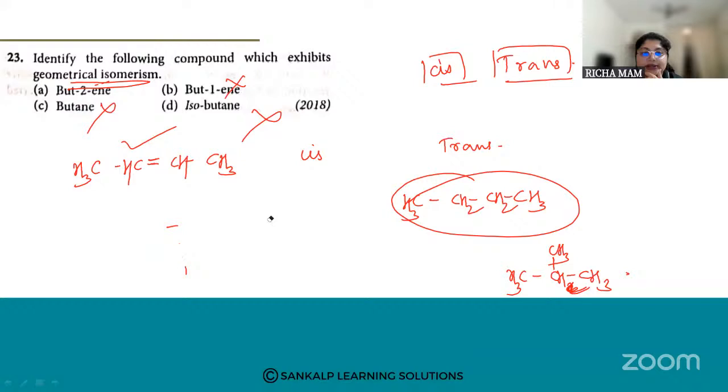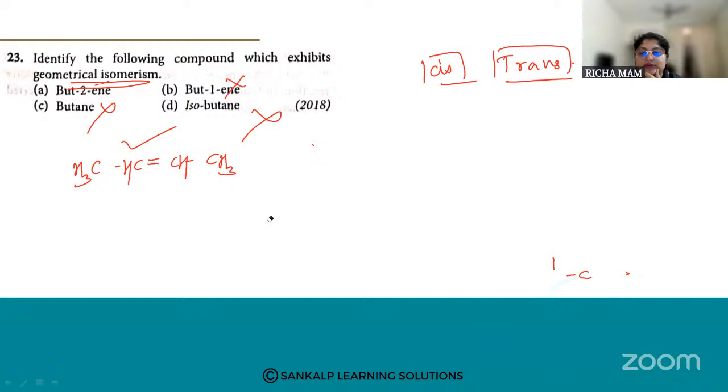Now let me write the cis and trans forms of the first. All the other options are discarded, and we have seen the reasons why we discarded them. So I'll write the double bond, carbon and carbon. Across the double bond, the number of carbon atoms is the same. When I have the atoms on the same side of the double bond, I'll write CH3.